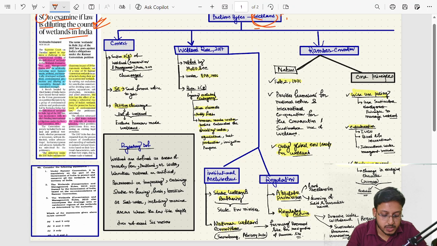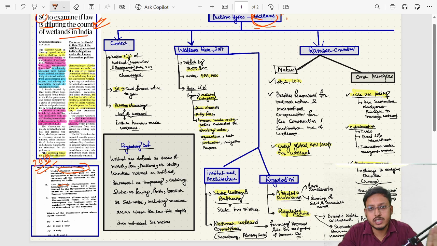So for that, we researched in previous year question. We found that in 2019 UPSC asked question on wetland. The same thing, the rule that is discussed in this particular article, that is Wetland Conservation Management Rule, and also the Ramsar Convention. These two topics already appeared in UPSC prelims question in 2019. So what we can understand, that wetland theme became very much important, and also this is in news, so its probability to ask in examination will be very high. So we'll cover it in a very comprehensive manner.